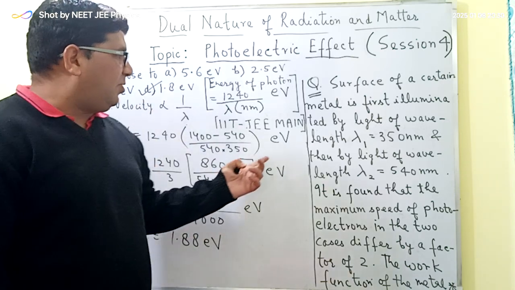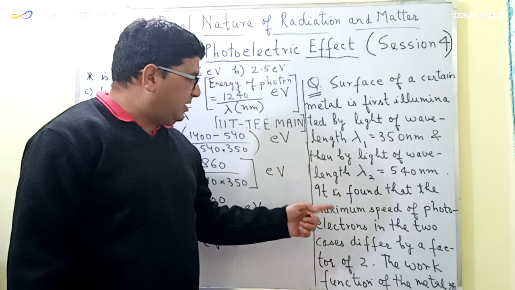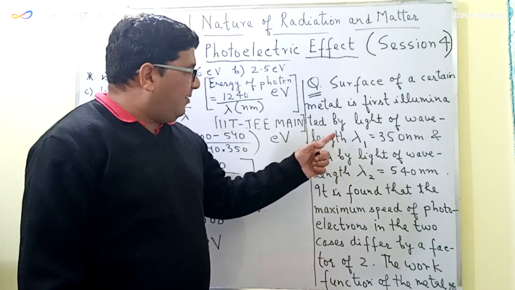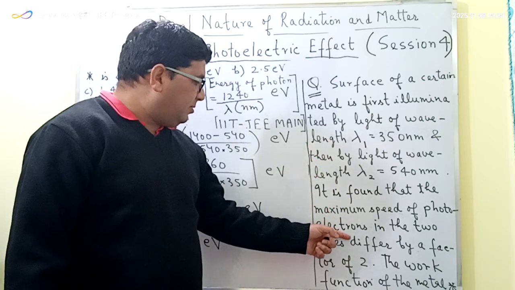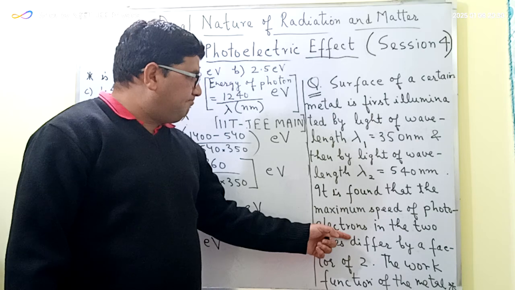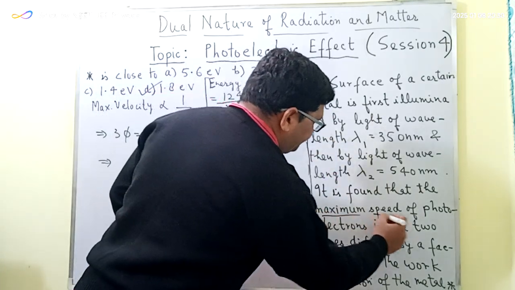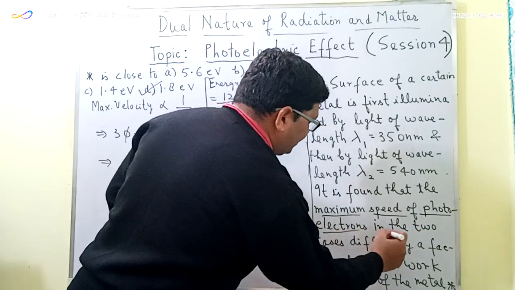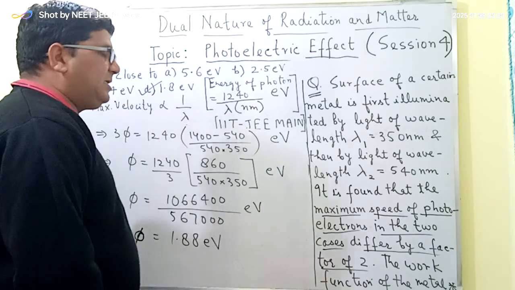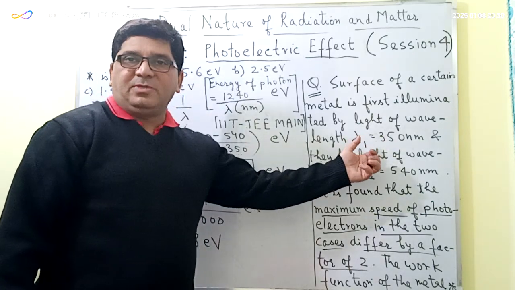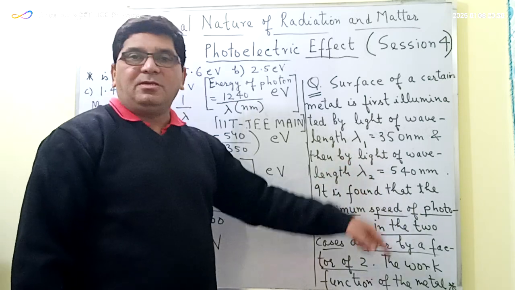So इस क्वेश्चन में जो इम्पोर्टेंट चीज ये था कि we have to find the maximum velocity of photoelectron on the basis of this statement, that is the maximum velocity of photoelectrons in the two cases differ by a factor of 2. तो हमें यहाँ पर ये देखना था, पहले हमें ये निकालना था कि कौन से केस में वेलोसिटी फोटो इलेक्ट्रॉन की ज़्यादा होगी इन कंपैरिजन टू द अदर केस.